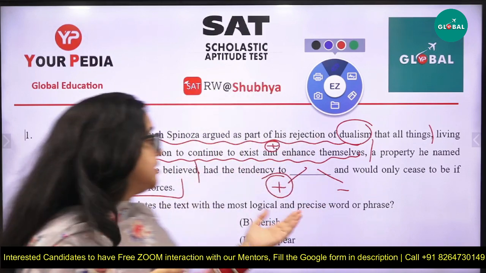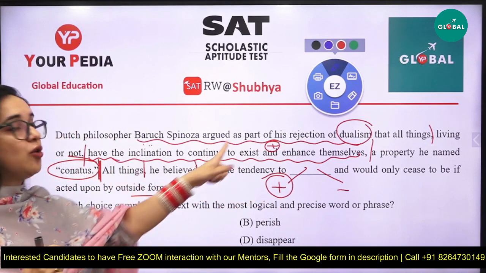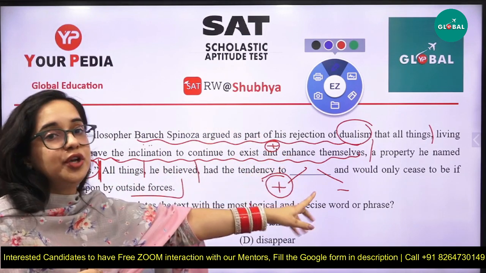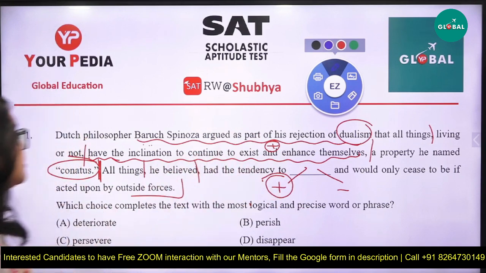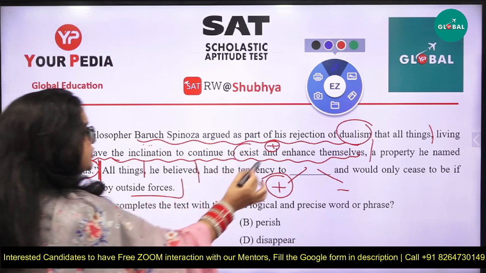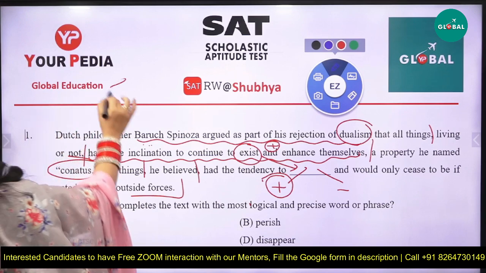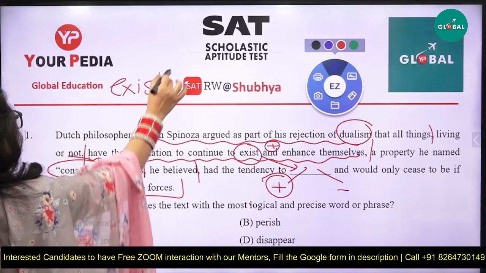So we require the shadow word, that it continues to exist. All things, he believed, had the tendency to continue to grow. Your shadow word from your side can be continue to exist, the tendency to exist. Now we have to find a similar word related to exist.